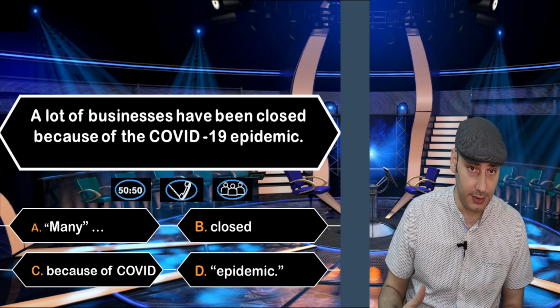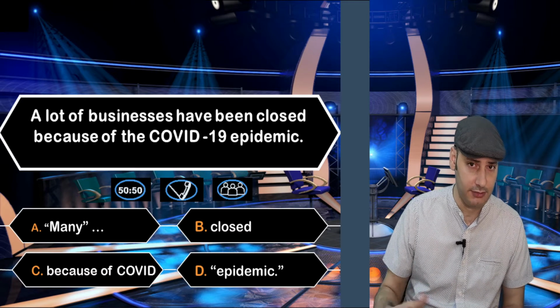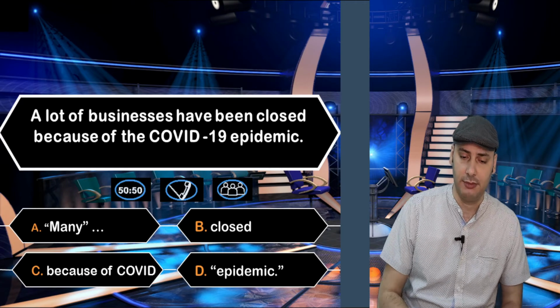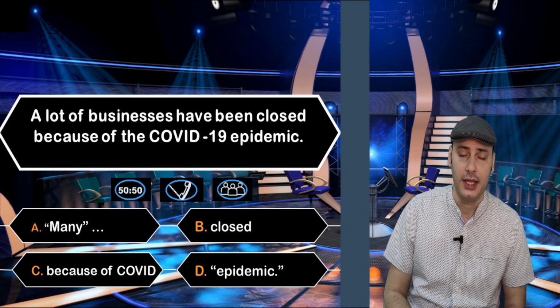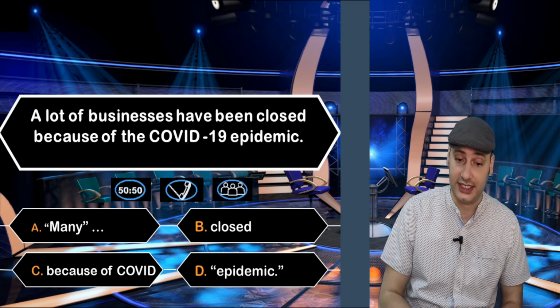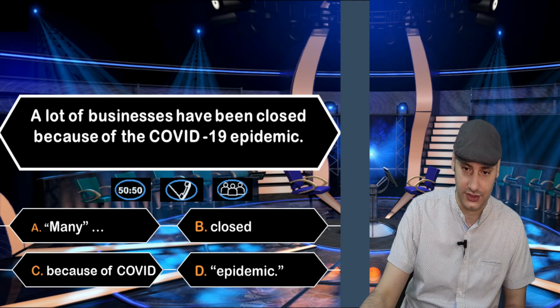D. Epidemic. And if you don't know the meaning of epidemic, it means the disease that spreads in a region or a country. It means in Arabic waba. Okay? Now you've got 20 seconds to find out the correct answer or the mistake, starting from now.